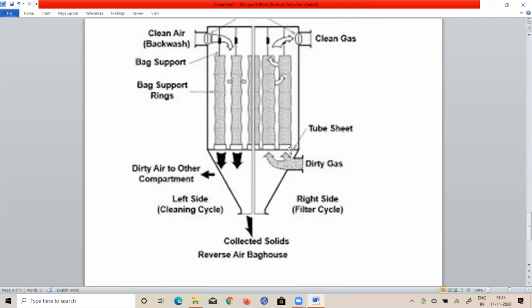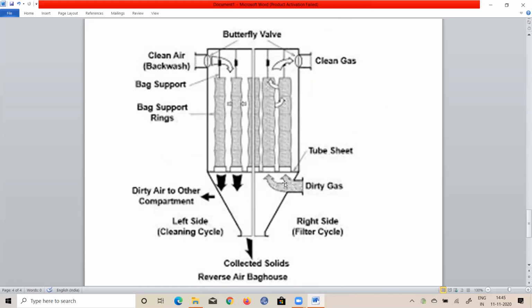Then baghouse filter or fabric filters. So here in the filter, you can see dirty gas is entering from the bottom side, and the top side is closed. So in this bag hopper kind of thing, collected solids will be trapped here. The gas will go out through the surface area of the bag. What is the surface area of the bag? Pi d is the perimeter of the bag, pi d into height of the bag, pi d h, is the surface area.